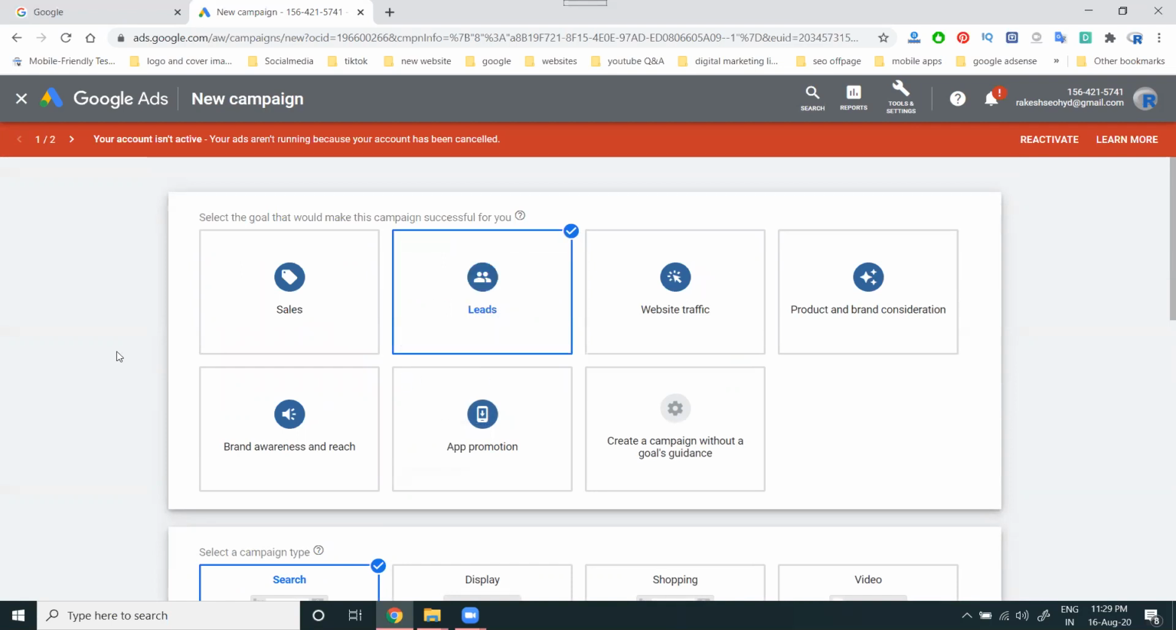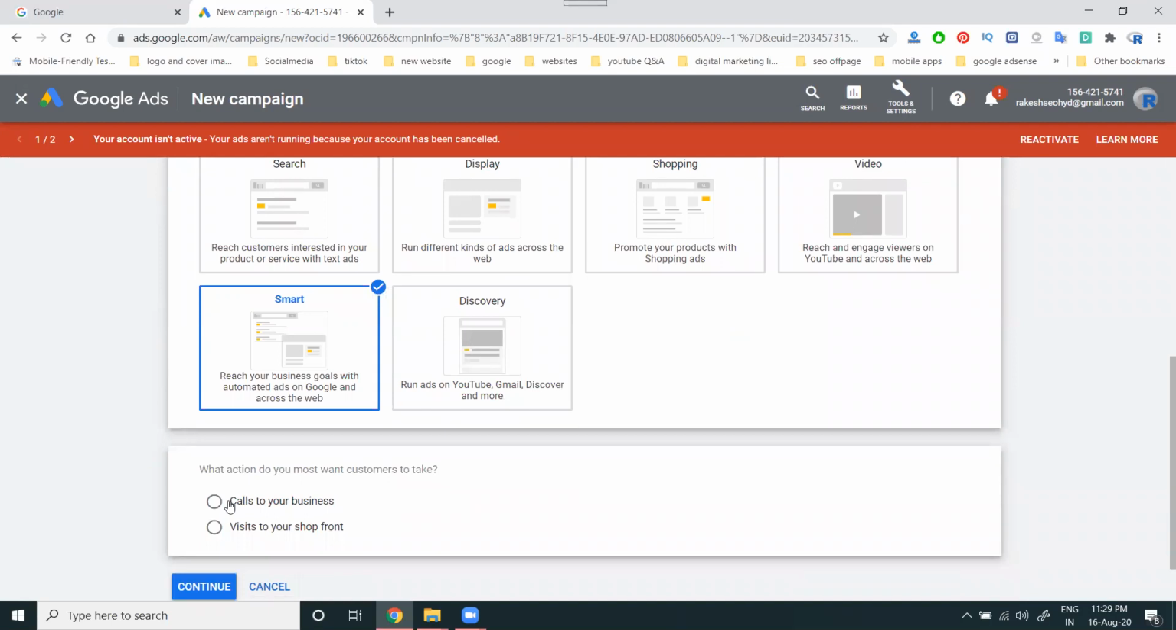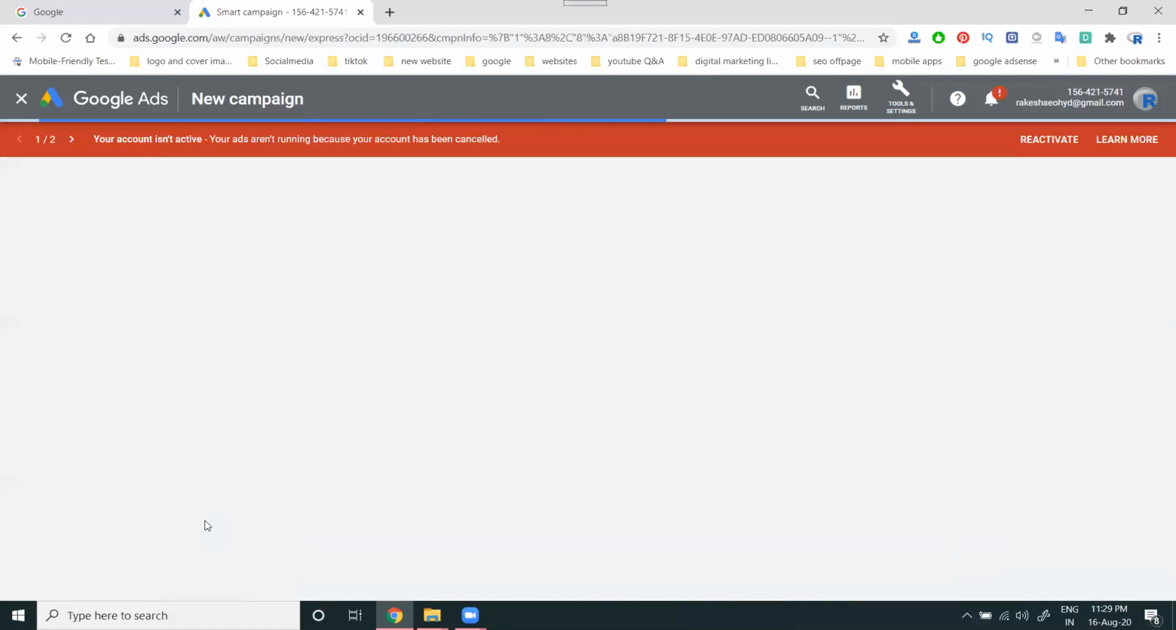But the best campaign is the smart campaign. In this, we go for call to your business. We can get business only by calls, with no need for any website. If anyone asks how to promote without a website on Google Ads, the campaign is called Smart Campaign. There are two options: visit to your shop, or call to your business. Select call to your business and continue.